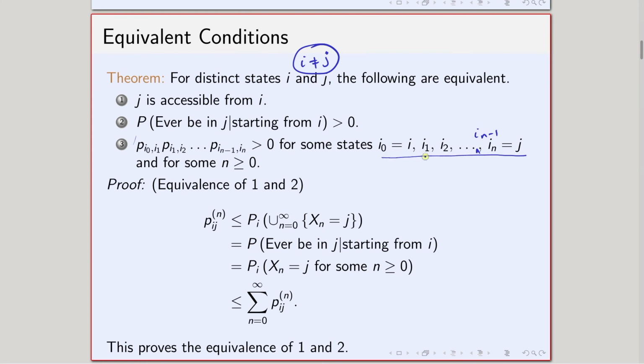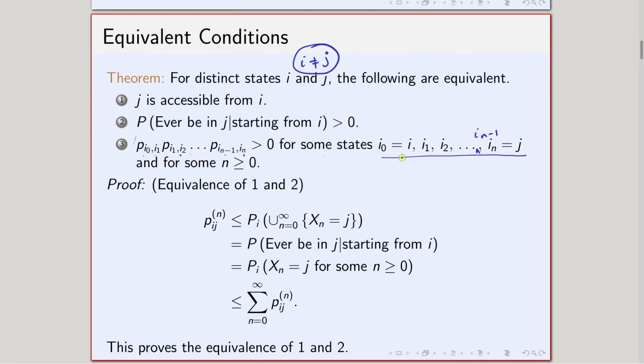Such that if I take the product of these probabilities, that from i I go to i_1, then from i_1 to i_2, then i_2 to i_3, so on and so forth, finally i_{n-1} to i_n, and i_n is j, so i_{n-1} to j, that product has to be strictly greater than 0.